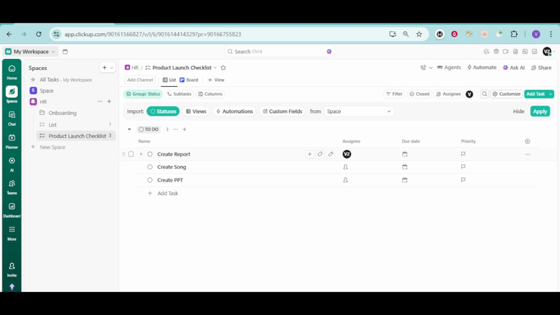As you hover over the task, look to the left side of the task name. You'll see a small circle or checkbox appear. This is the main control you'll use to complete the task. It's designed to be simple and familiar, similar to checking off an item on a to-do list. Go ahead and click that circle or checkbox to the left of the task name.